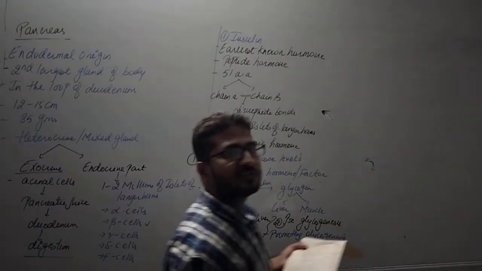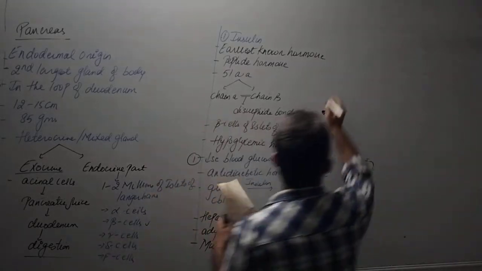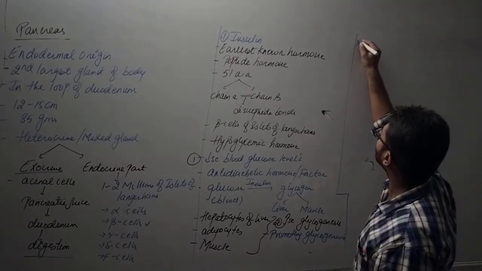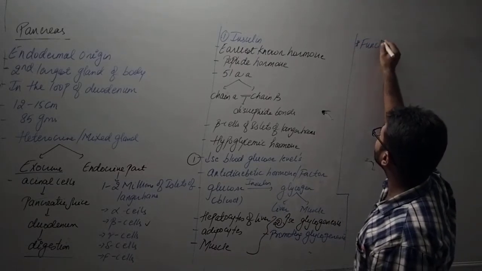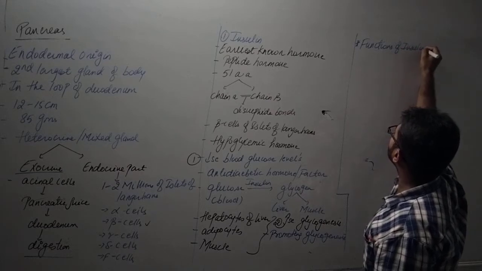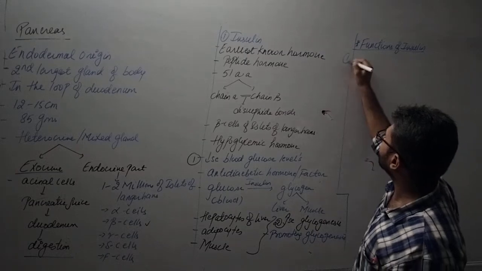Let us now discuss the functions of insulin in detail, right? Functions of insulin. First function, it decreases the blood glucose level, right?